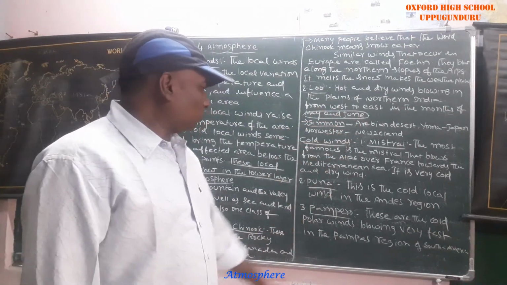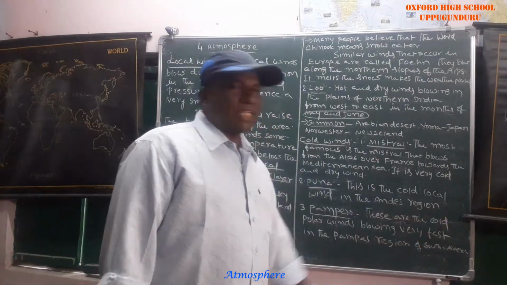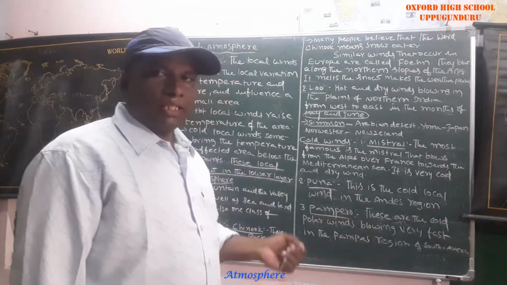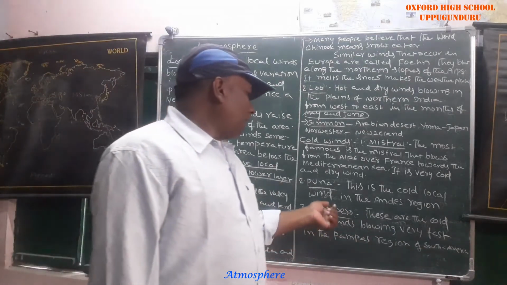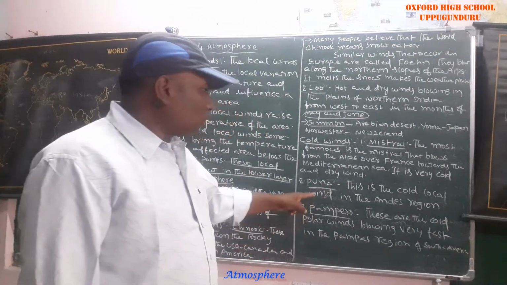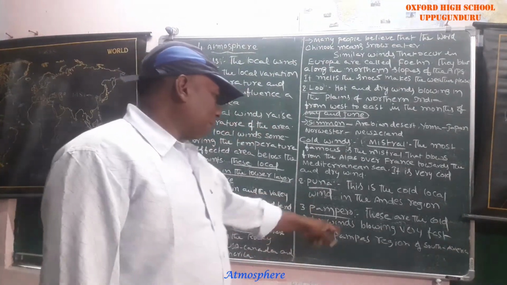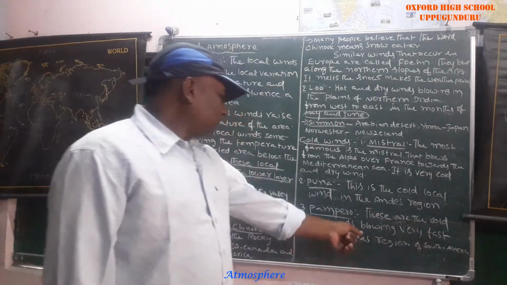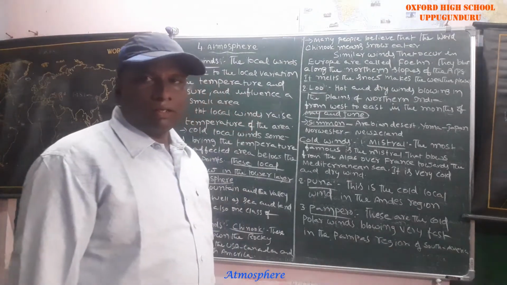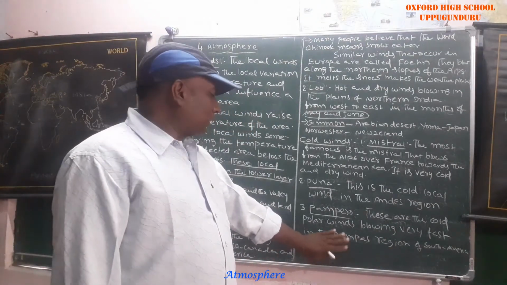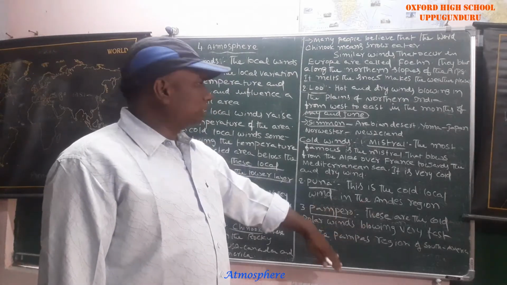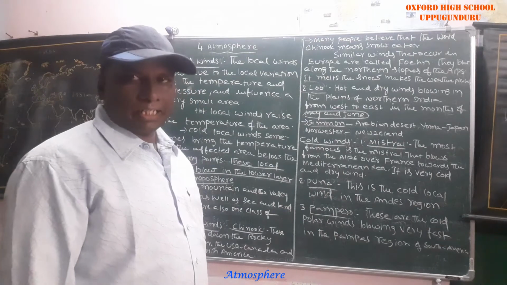Puna is a cold local wind in the Andes region, in South America. Pampero winds are cold polar winds blowing very fast in the Pampas region of South America. These come under the cold winds category.